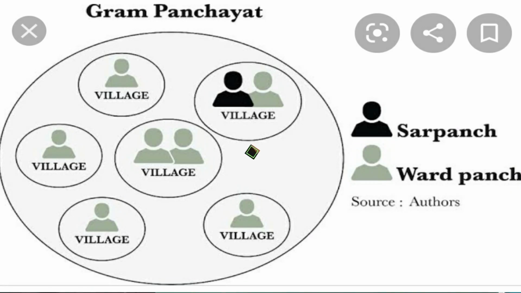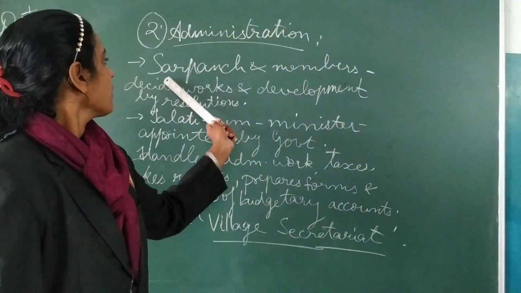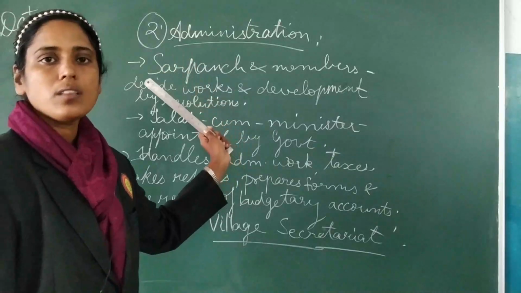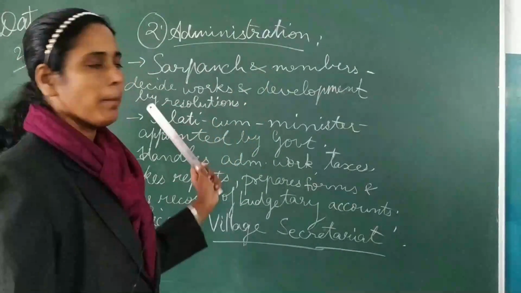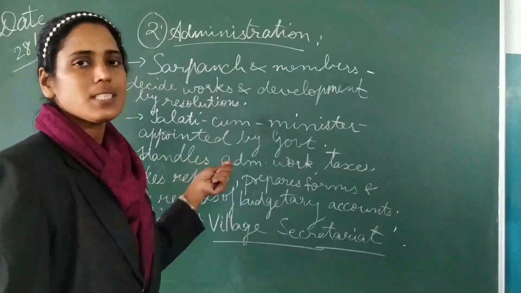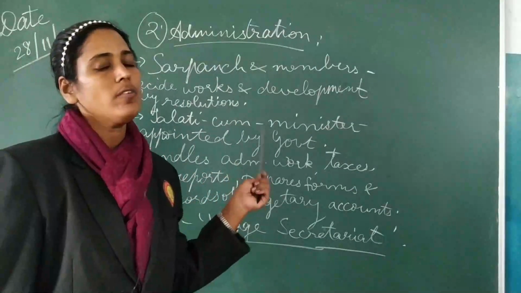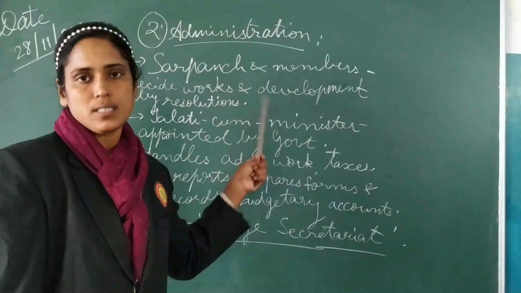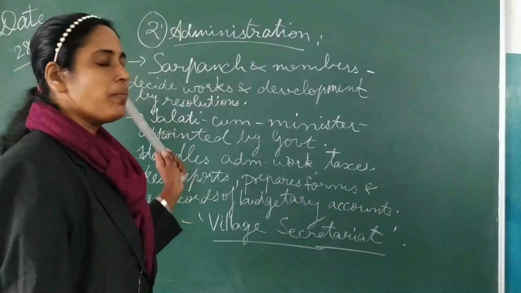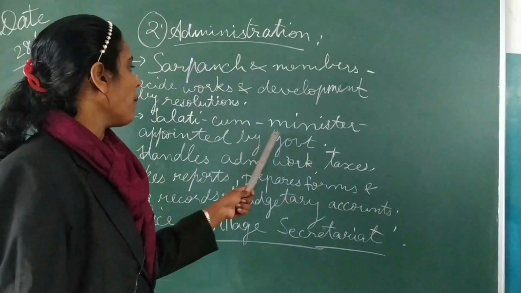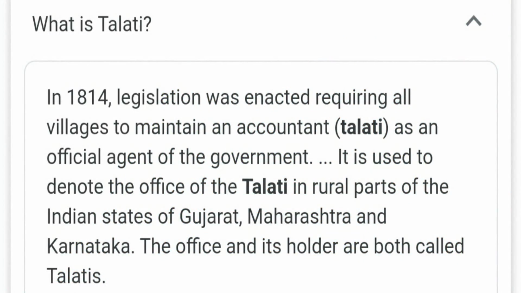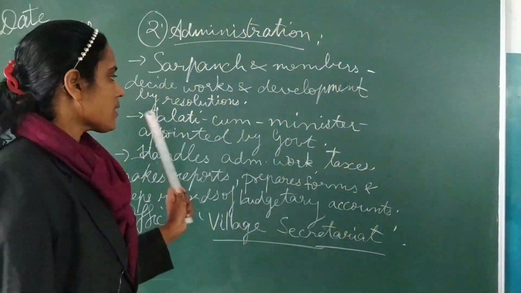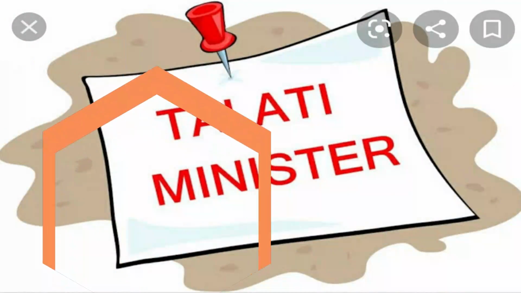Now let's see the administration, how it works. The first, we saw the Sarpanch is the head of this Gram Panchayat. The Sarpanch and members together decide the works and development by passing different resolutions, how to improve the village system. The main person after the Sarpanch is Talati cum minister, who is appointed by the government. What does the Talati cum minister do? He handles the administrative work he is doing there.